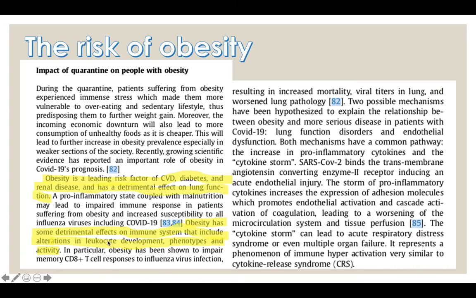Obesity has some detrimental effects on immune systems that include alterations in leukocyte development, phenotypes, and activities. In addition, obese individuals require more blood to supply oxygen and nutrients to their bodies, which causes an increase in blood pressure. Your body will also require more pressure to move this blood around. So, it is also a very important reason for the increased possibility of cardiovascular diseases.